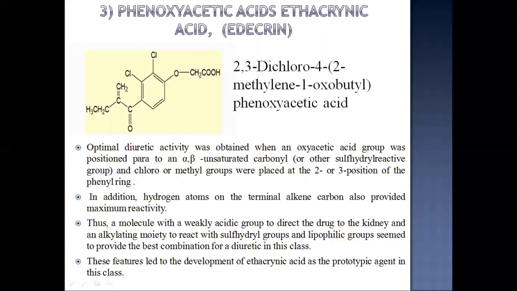Thus, a molecule with a weakly acidic group to direct the drug to the kidney and an alkylating moiety to react with sulfhydryl groups and lipophilic groups seem to provide the best combination for a diuretic in this class. These features led to the development of ethacrynic acid as prototypic agent in this class.